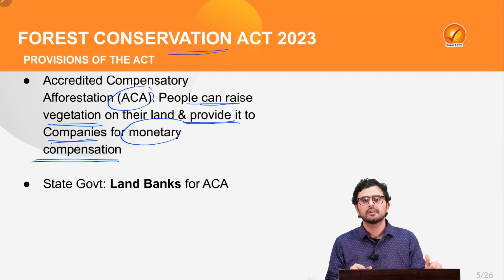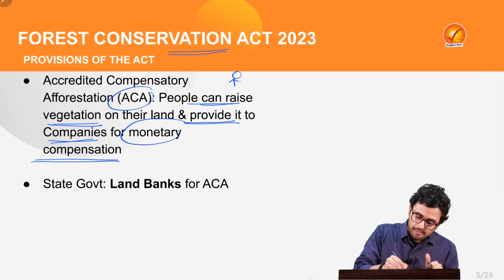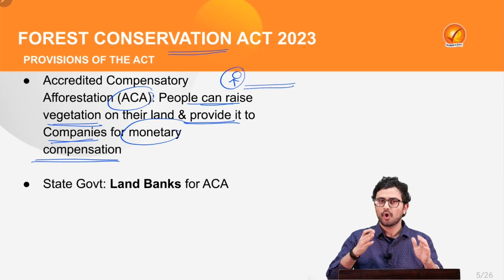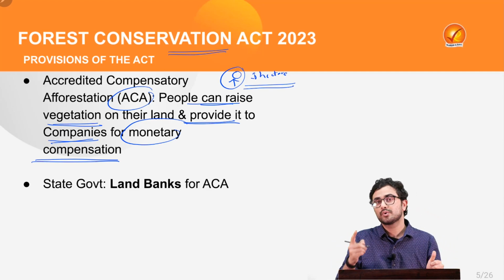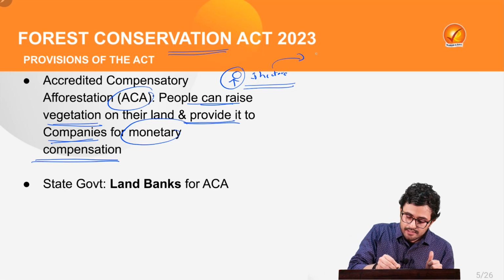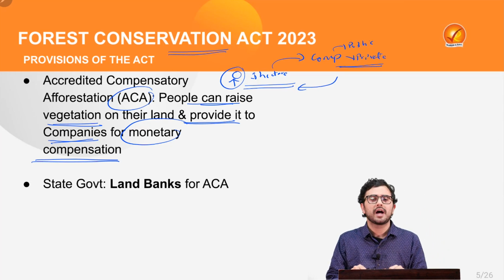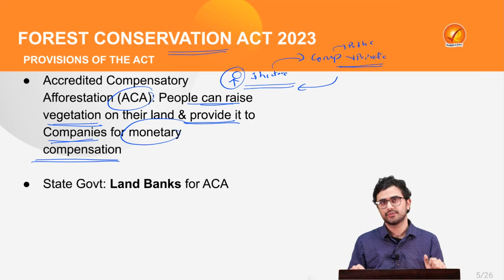So let's take an example here to develop further understanding. Let's say that I am going to raise 1 hectare of forest on my private land. Now, under the provisions of FCA 2023, I can sell this land to any company which can be either public or private, and I will get compensated for it. Also keep this in mind that such compensation can take place across the country.